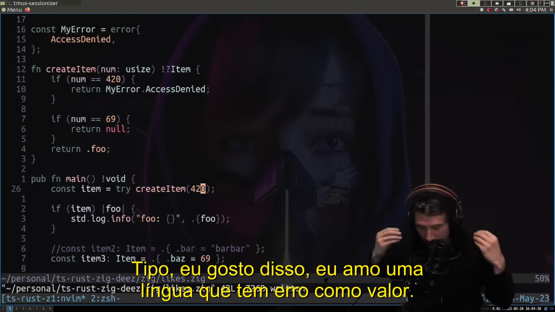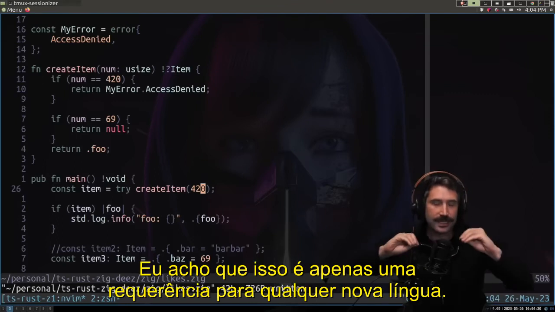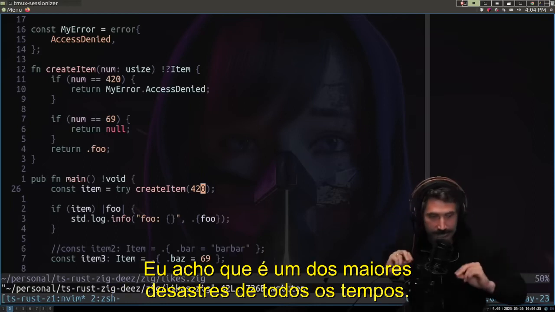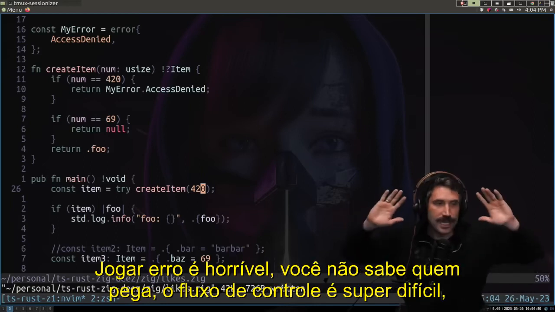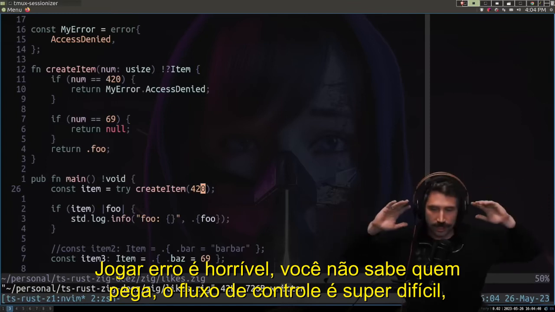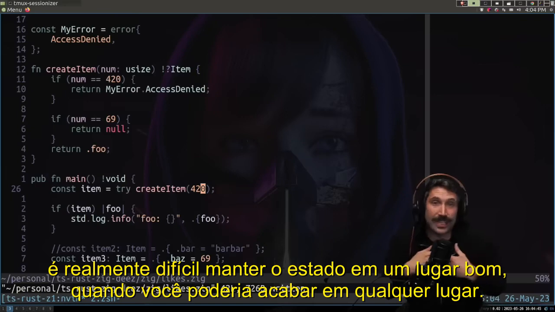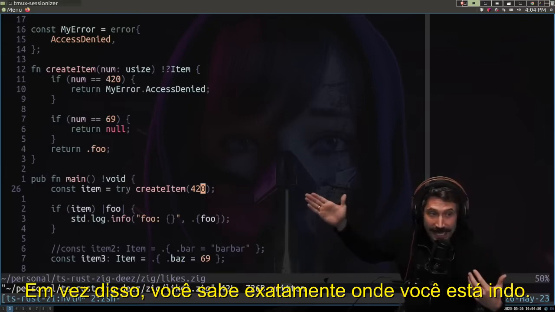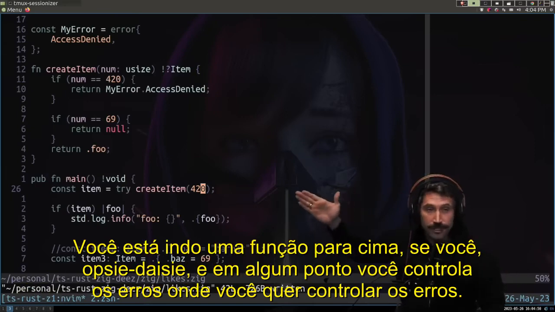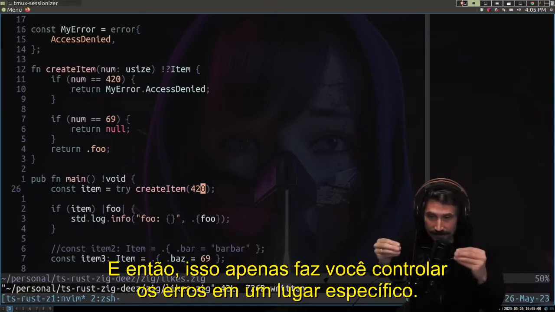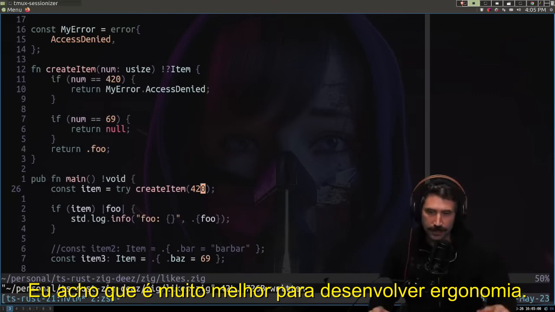I love a language that has errors as values. I think that is just a requirement for any new language. I think throwing errors is one of the biggest disasters of all time. It's horrible. You don't know who catches it. The control flow is super hard. It's really hard to keep state in a good place when you could just end up anywhere. Instead, you know exactly where you're going. You're going one function up if you oopsie daisy, and at some point you handle the errors where you want to handle errors. And so it just makes you handle errors in a specific place. I think it's just much better developer ergonomics.